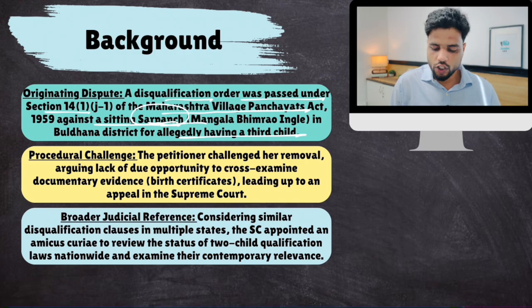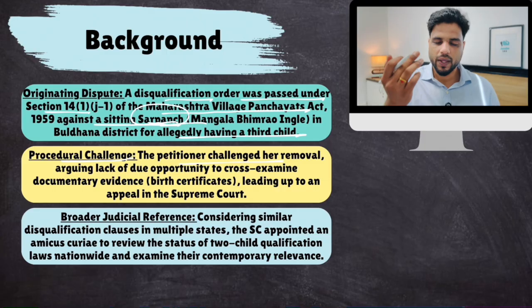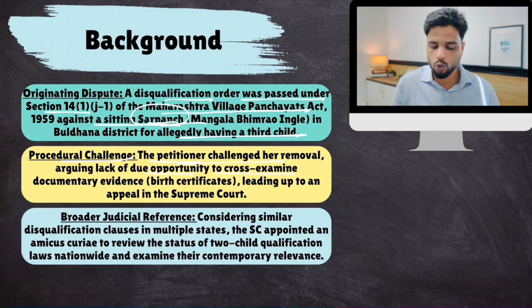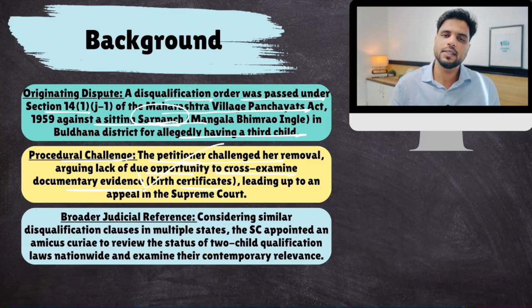The sarpanch actually challenged that order, saying that they did not have that child, and the courts and the government did not allow them due opportunity to cross-examine documentary evidence, the birth certificate and all. Basically, they were saying that this child is not there. That was the case. And the government did not allow them to give their side of the story. So that order went to the courts.